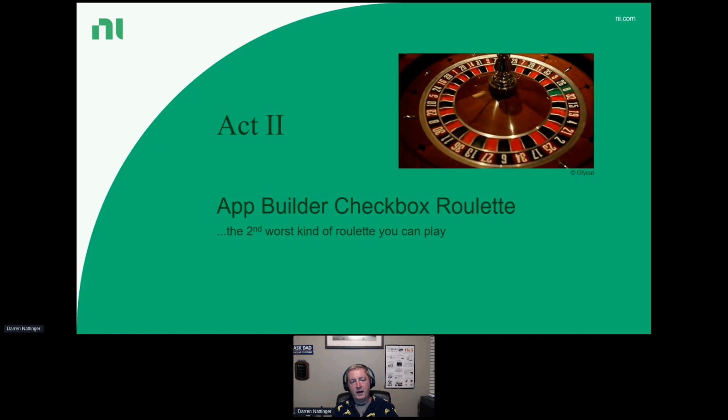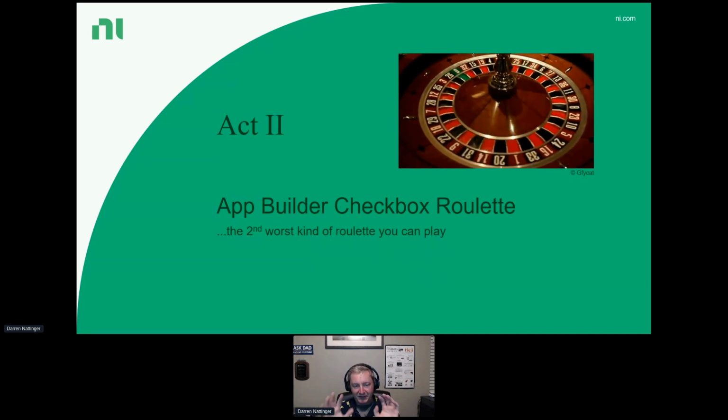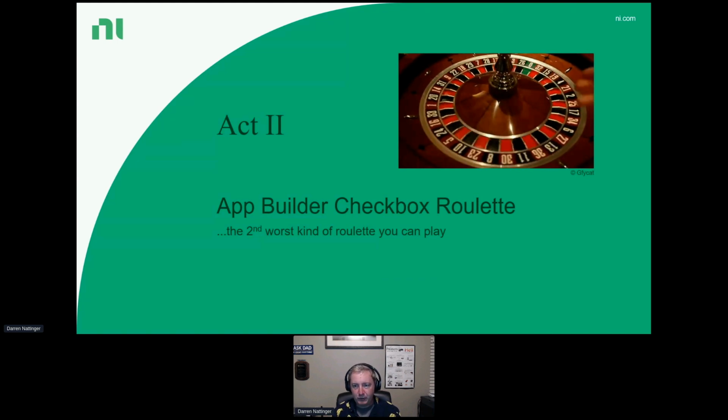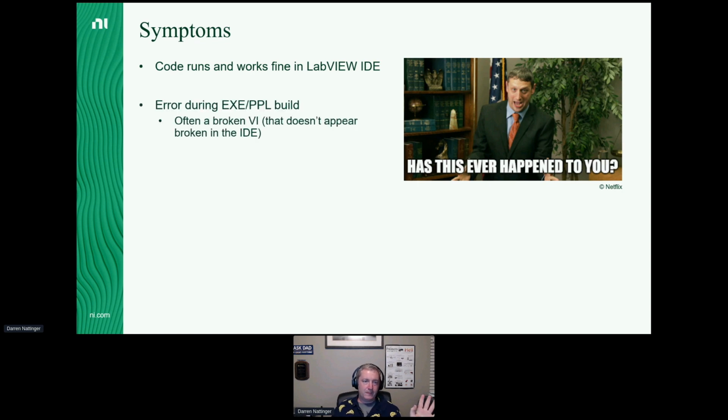All right, let's talk about Act 2, which is App Builder Checkbox Roulette, which is officially the second worst kind of roulette you could possibly play. So has this ever happened to you? You've got code in LabVIEW that runs and it works just fine in your IDE, but then you go to build an EXE or a PPL and your build breaks. You get an error during your build saying that there's a VI that's broken in your code, even though all your VIs seem perfectly fine in the IDE.